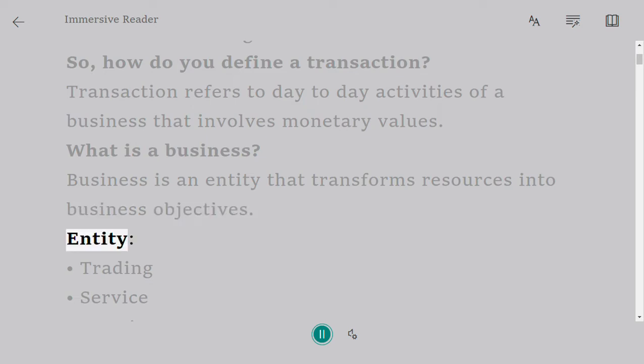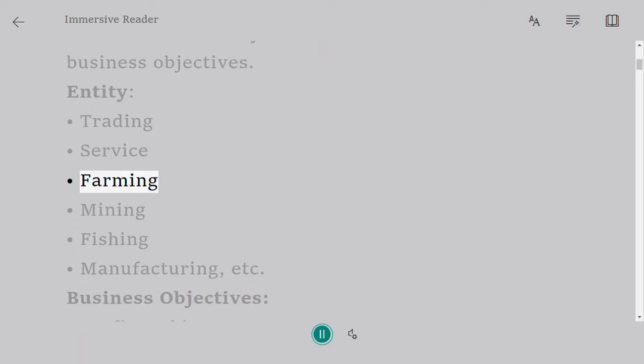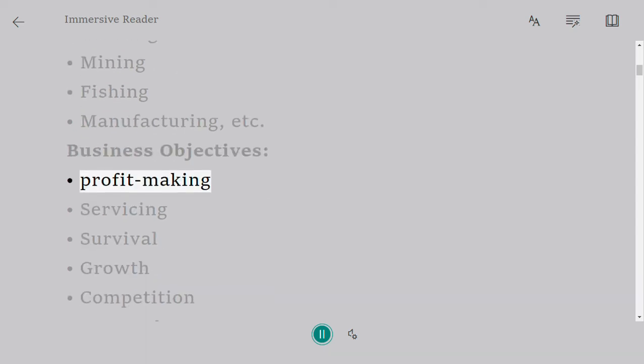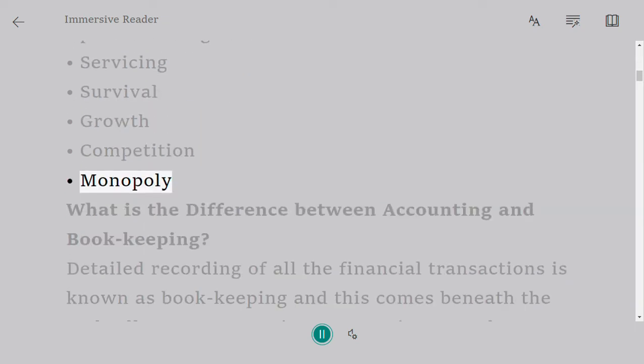Entity: trading, service, farming, mining, fishing, manufacturing, etc. Business objectives: profit-making, servicing, survival, growth, competition, monopoly.